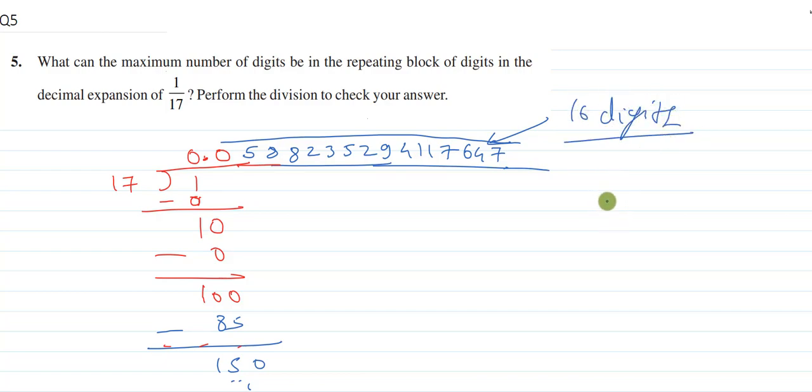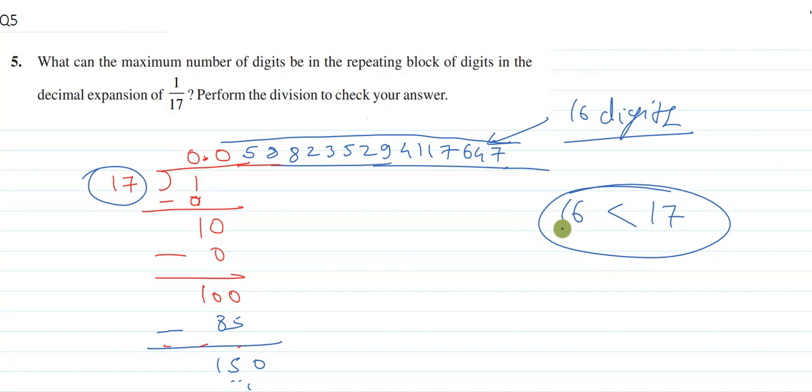16 digits. And always remember, the number of digits in the repeating block will be less than your divisor. Here you can observe the number of digits which are repeating is less than your divisor, that is 17. So you have to remember this thing. If the block of digits that is repeating is increasing beyond your divisor, then that means there might be a mistake in your division. Okay.